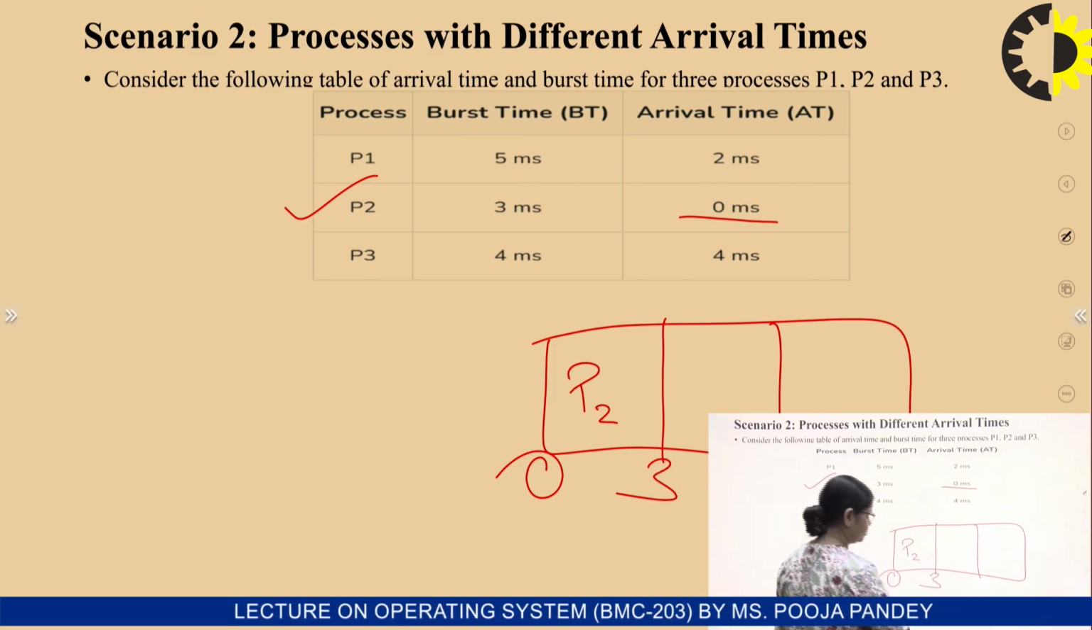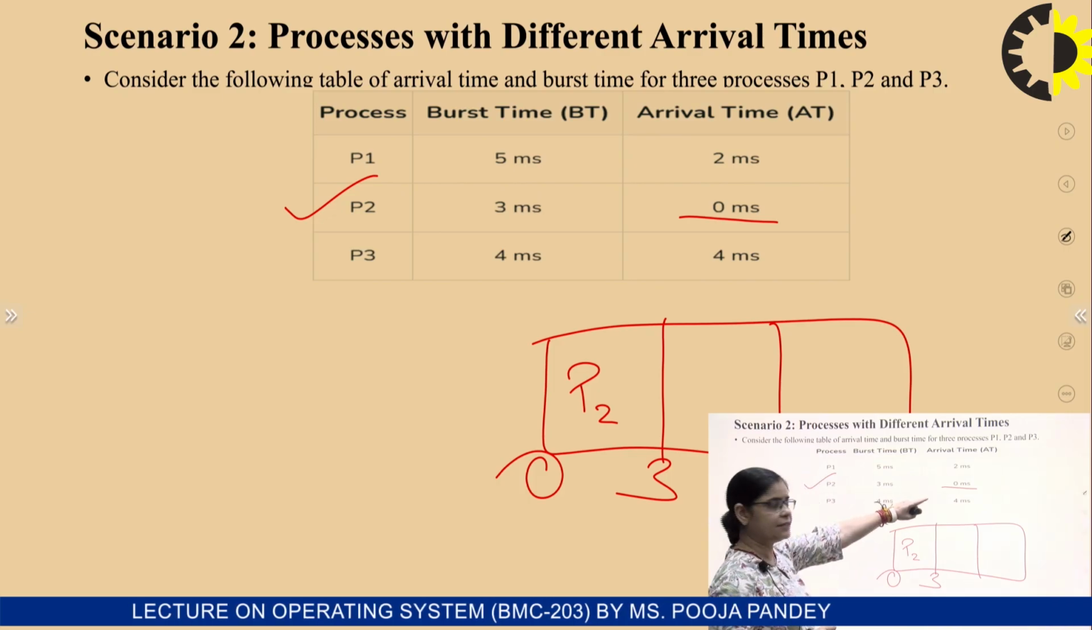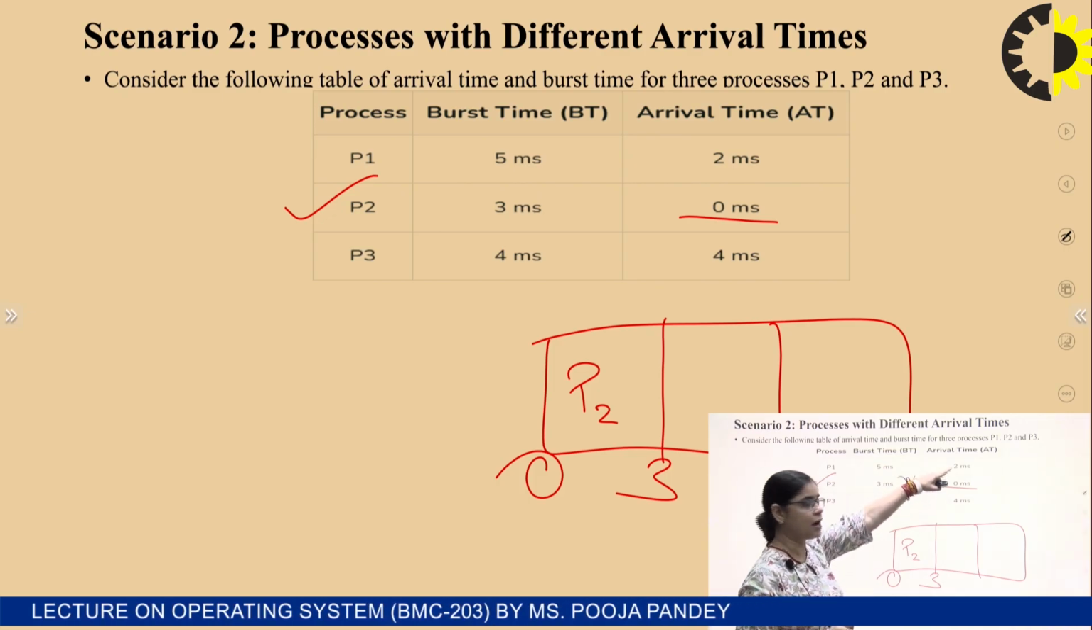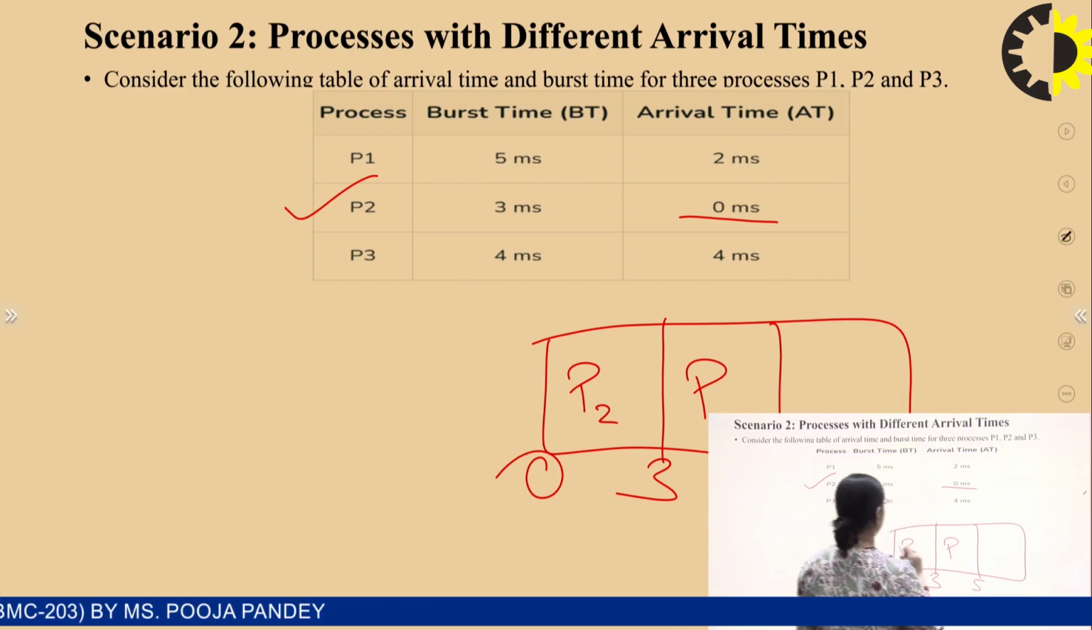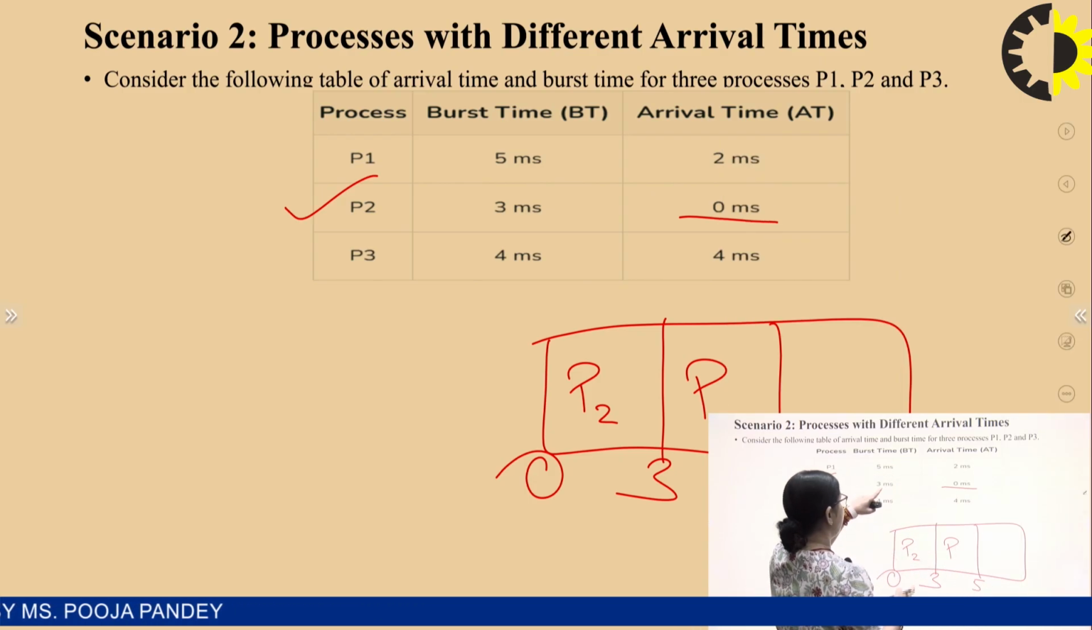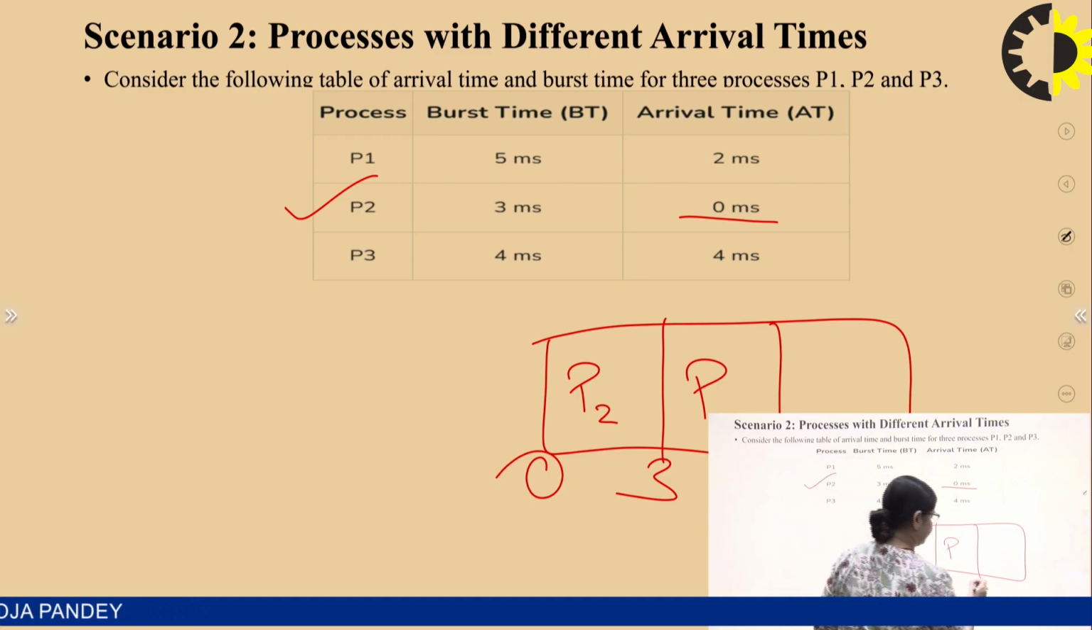It will do the 3. And after we see that the arrival time has been 2, so after 2, it will switch to the process P1. So here it will be P1, and here it will be 3 plus 5, it will be 8, right?